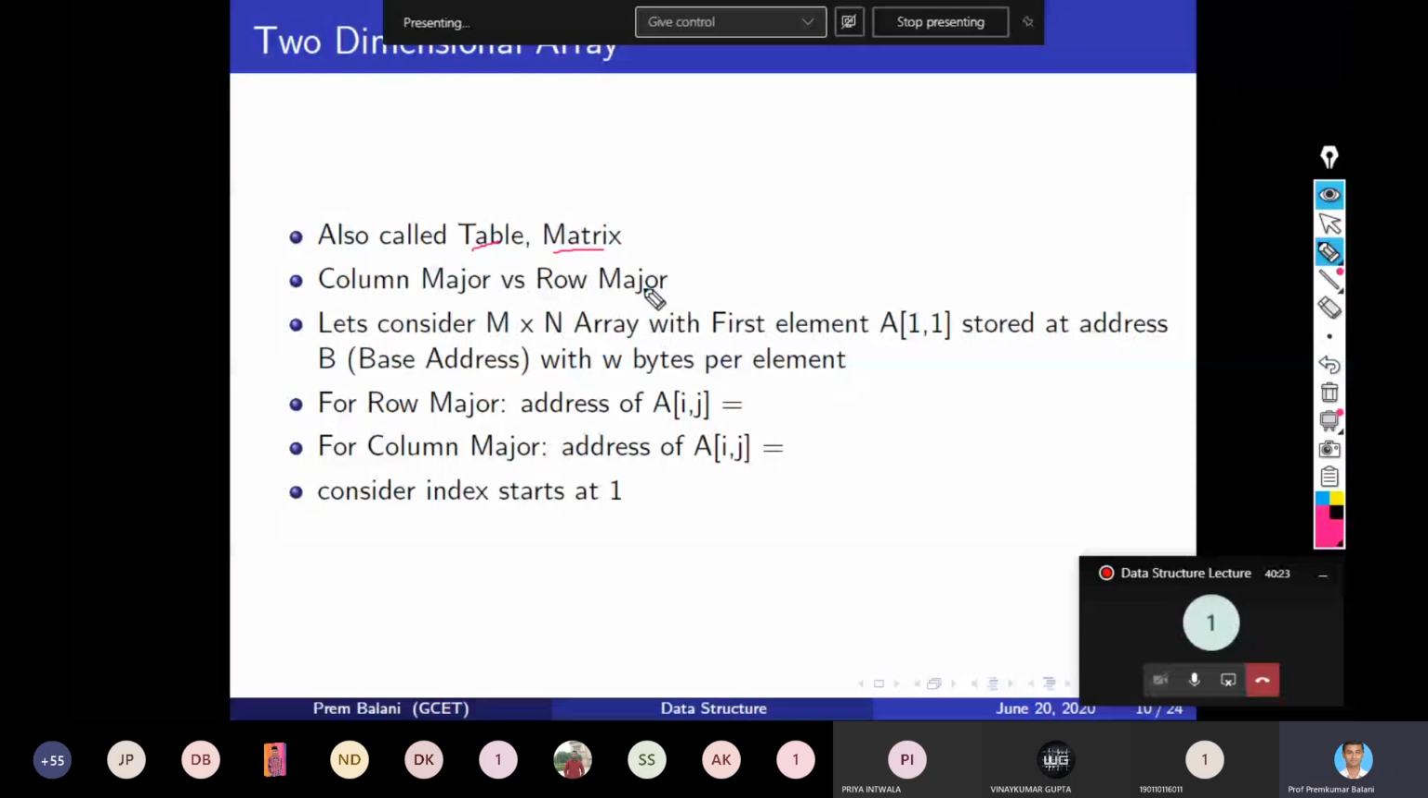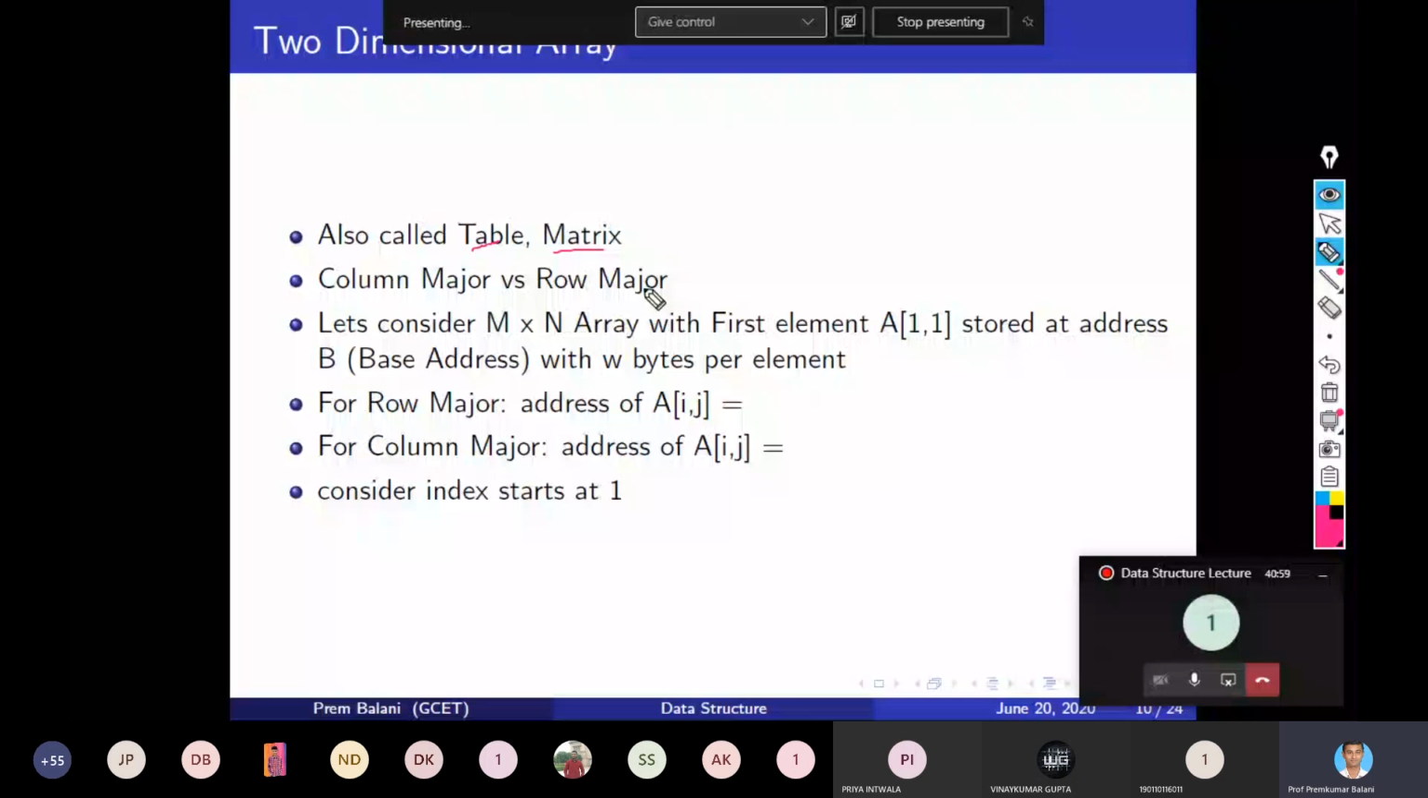So what does it mean? Column major two-dimensional array or table or matrix means we access the array column wise, first column, then second column, then third column, and in the same way we store it column wise. First column will be stored first, then second column, and so on. In row major order, we store the row first, first row, then second row, row wise we store and access the two-dimensional array.